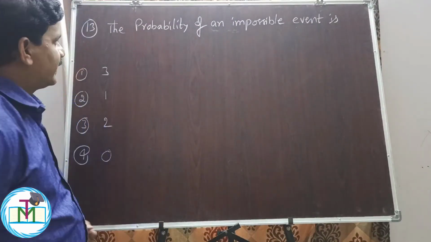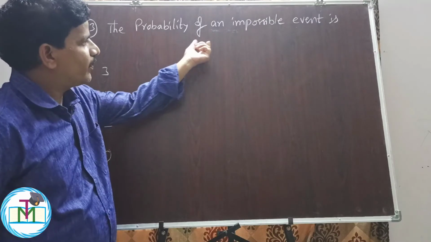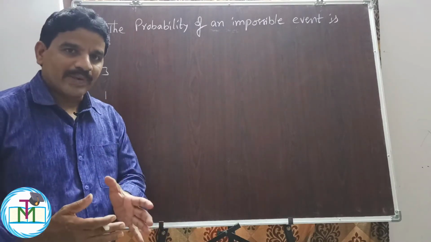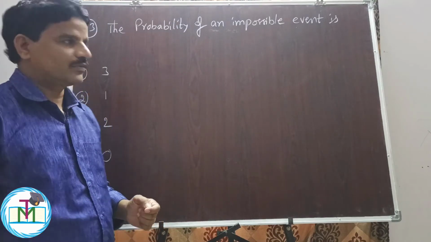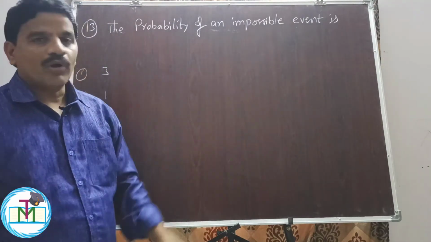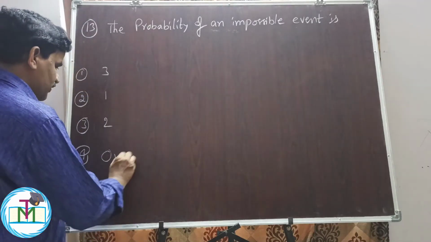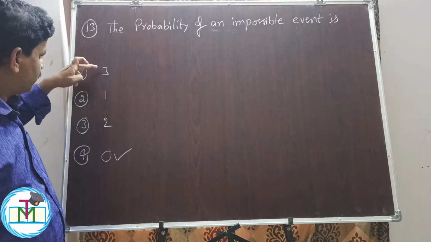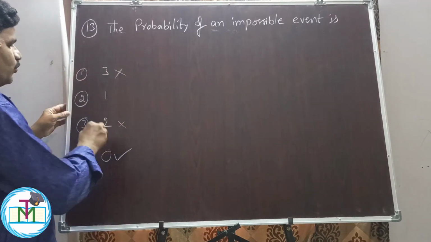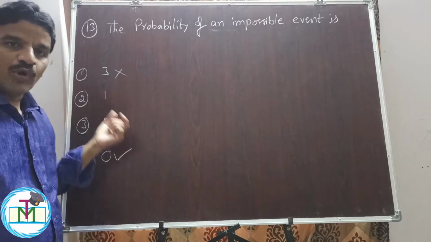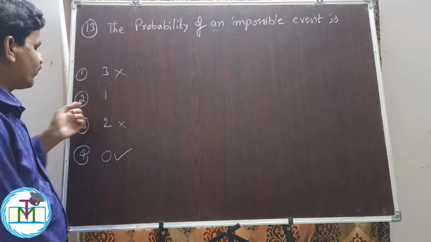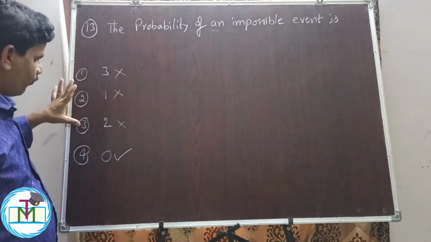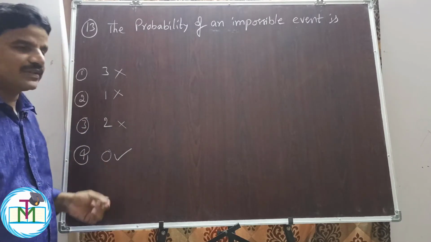Question number 13. The probability of an impossible event is... We already discussed all these basics in the previous video. So the probability of an impossible event is 0. Option 4 is the right answer. Probability should not be greater than 1, so options 1 and 2 are wrong. 1 is the probability of a certain event, not of an impossible event. Therefore the first 3 options are wrong, and the 4th option is the right answer.